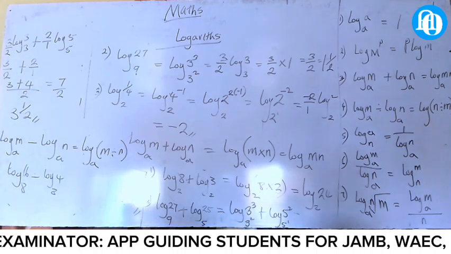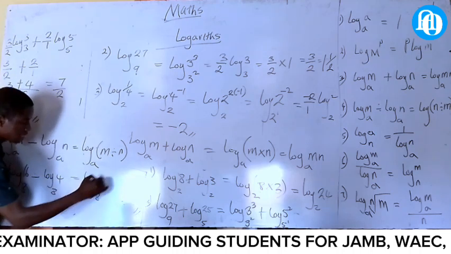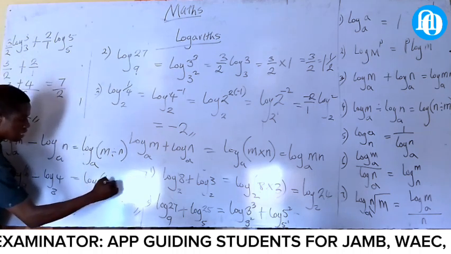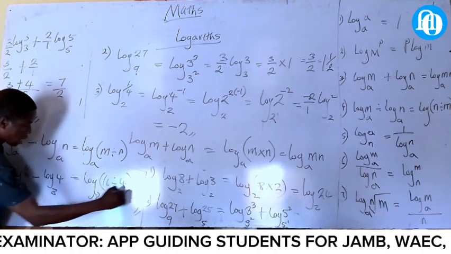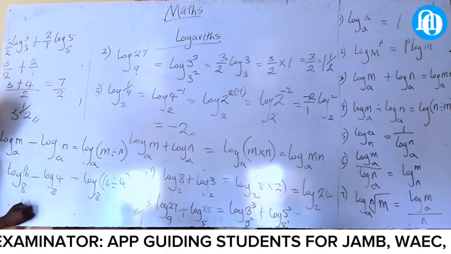Look at this one now. How can we do this one? Just say the same word. Log 8, bracket 16 divided by 4. You can tell me the answer. Log 8, this one divided by this, 4. Can we leave an answer like this?